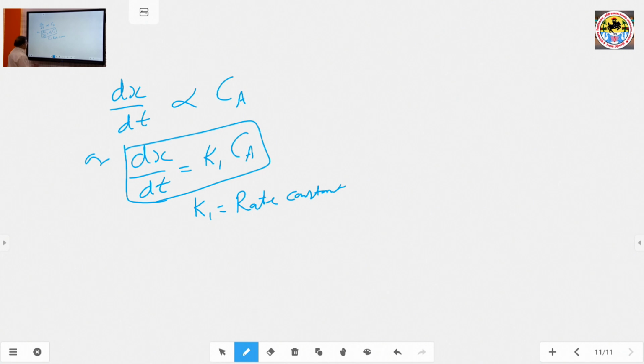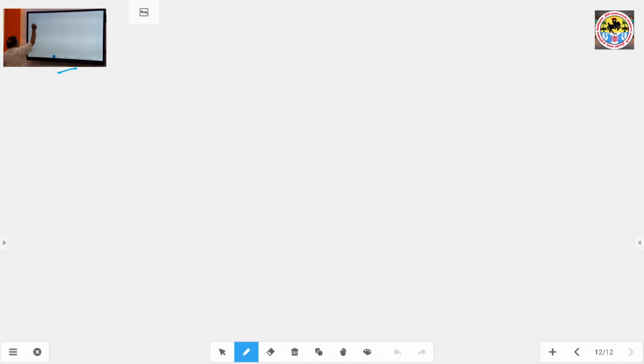The example of first order reactions: inversion of cane sugar.